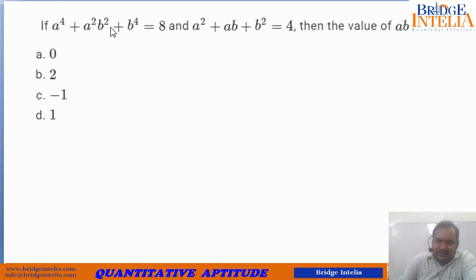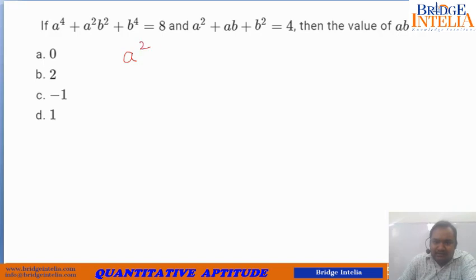So a to the power 4 plus a square b square plus b to the power 4 is given to us as equal to 8, and a square plus ab plus b square is given to us as equal to 4, and we are asked to calculate the value of ab. Now there is a big hint. Here it is a to the power 4 and here it is a square. That means somehow you have to transform something here and then square it. From a square you have to reach a to the power 4, which is possible only by squaring. So there is a big hint, and we take advantage of that hint.